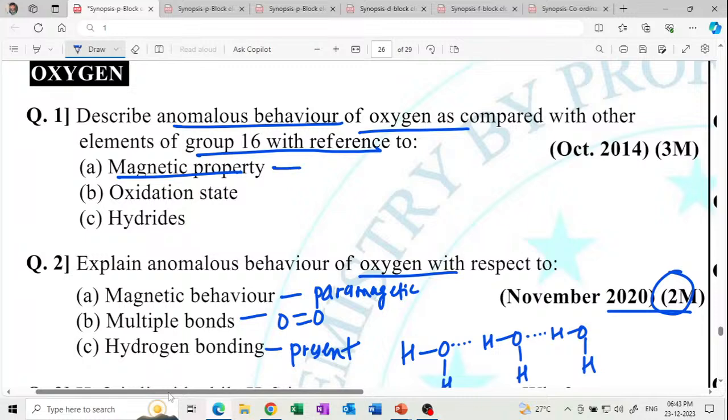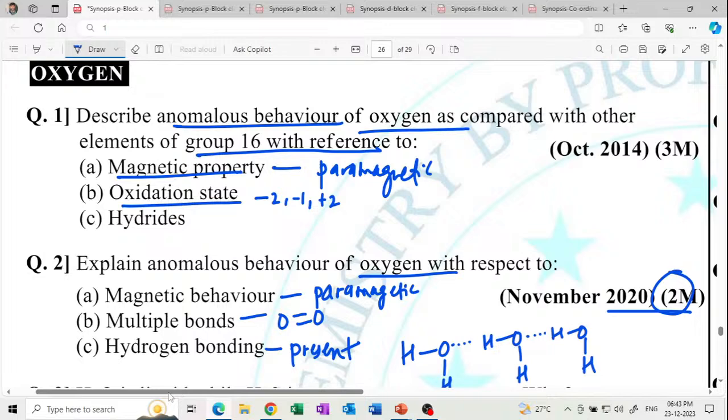Magnetic property is the same, paramagnetic. Oxidation state: yes, the oxidation state of oxygen is either -2, -1 or +2, but not higher. And the others show a higher oxidation state.